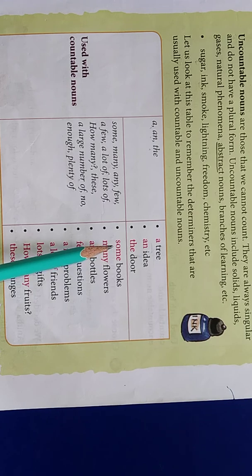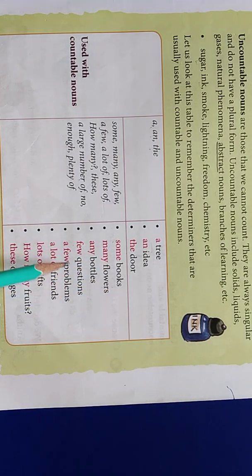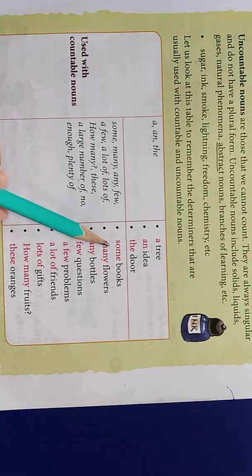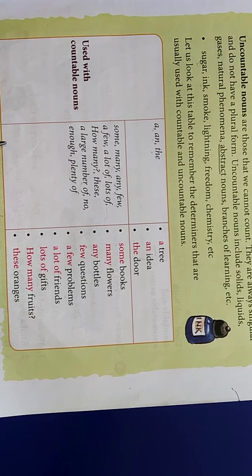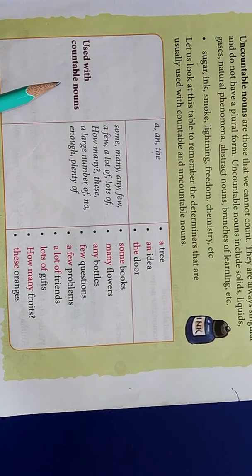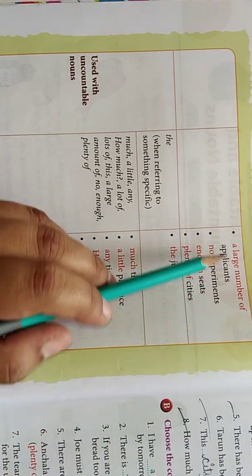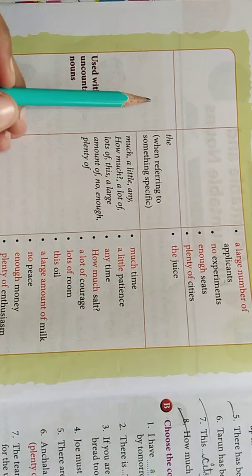Look at the examples: some books, many flowers, any bottles, few questions, a few problems, a lot of friends, lots of gifts, how many fruits, these oranges. These are some examples of nouns used with these determiners. Some more are: a large number of applicants, no experiments, enough seats, plenty of juices.